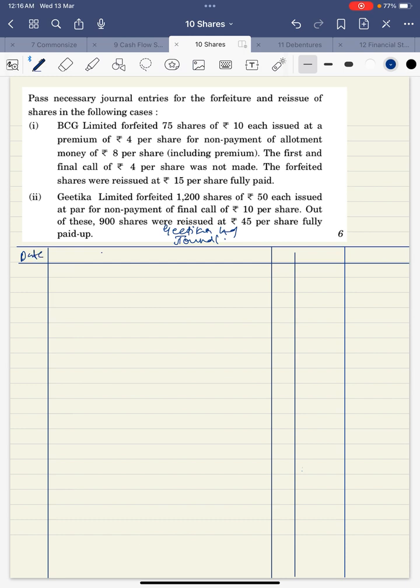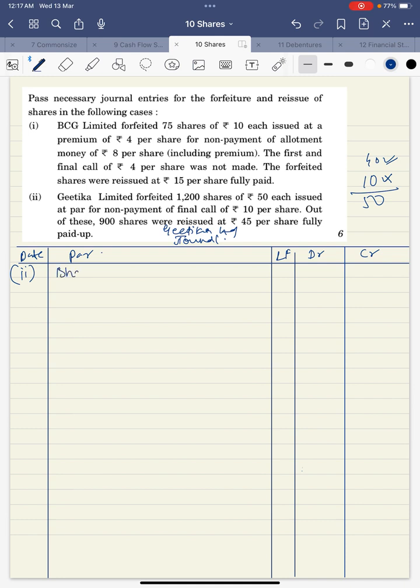Date, particulars, LF, debit, credit. What does it say? Gitika Limited forfeited 1200 shares of 50 each. Why are they forfeited? Because issued at par, for non-payment of final call of 10. Out of 50, 10 is not paid. That means 40 rupees was paid. Let us pass the forfeiture entry first.